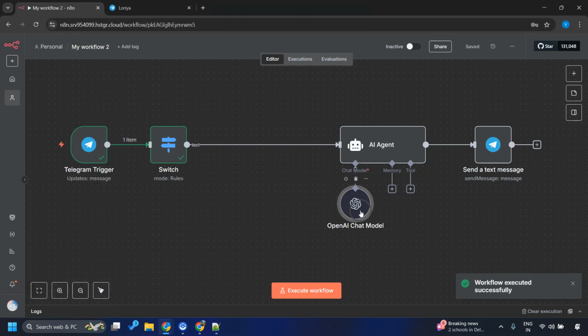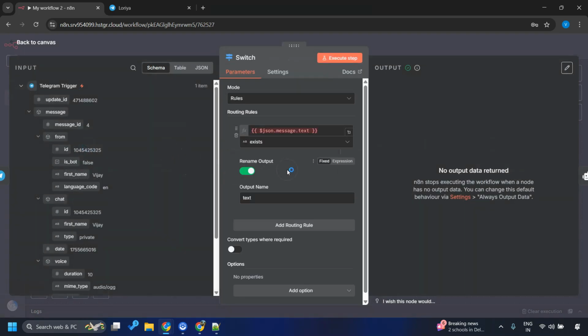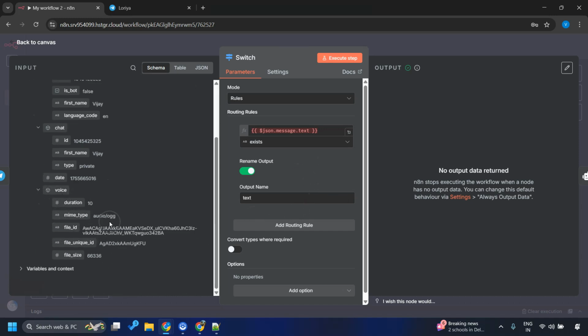Send this, and you see the control did not go to the AI agent this time because it came to the switch. It did not find this message text and there was no output generated, because the rule condition itself was not satisfied. This time we had received a voice input, not a text message, right?